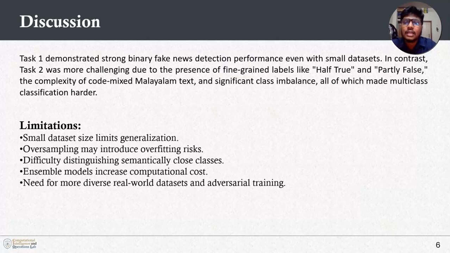Some limitations we faced: small dataset size limits generalization, oversampling may introduce overfitting risk, difficulty distinguishing semantically close classes, the ensemble model increases computational cost, and the need for more diverse real-world datasets and adversarial training. So these are some limitations we faced.